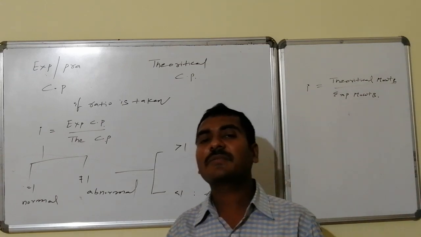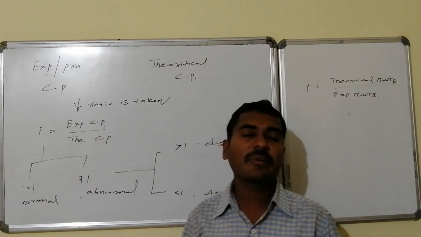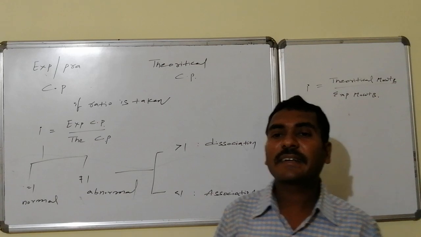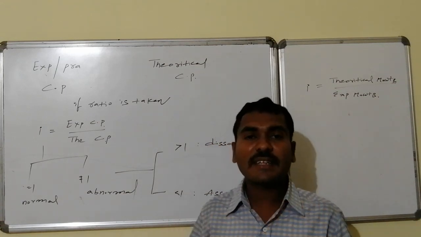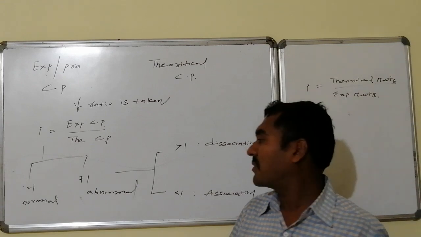If I take the ratio, it is indicated by i. i is known as the van't Hoff factor, because van't Hoff did a lot of research work on this. i becomes equal to what? Experimental colligative property divided by theoretical colligative property. That is indicated by i. So as I said, in some cases it is equal to 1, in some cases it is not equal to 1.